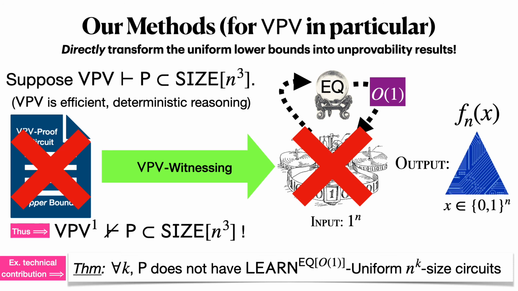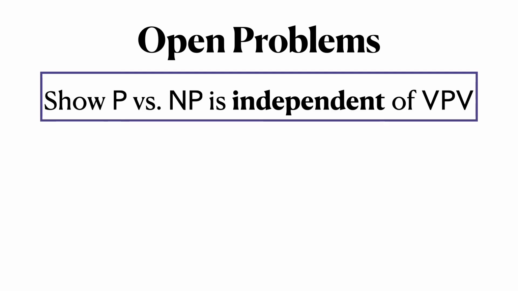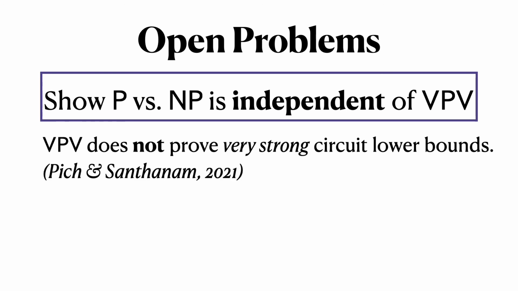They are somewhat complicated to state. Let's now go to open problems. First, it would be amazing if we could show P versus NP is independent of VPV. And currently, this might be possible because Pich and Santhanam recently showed that VPV does not prove very strong circuit lower bounds. We showed that VPV and other related theories do not prove circuit upper bounds.